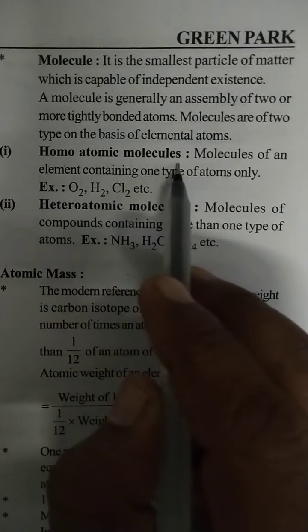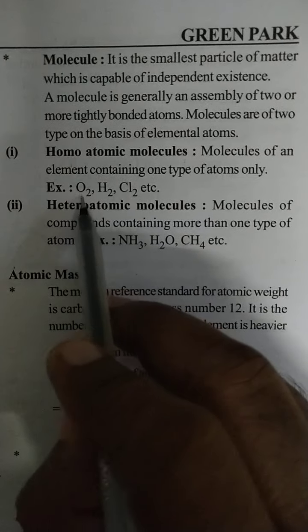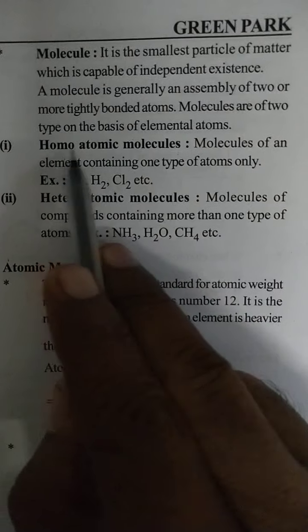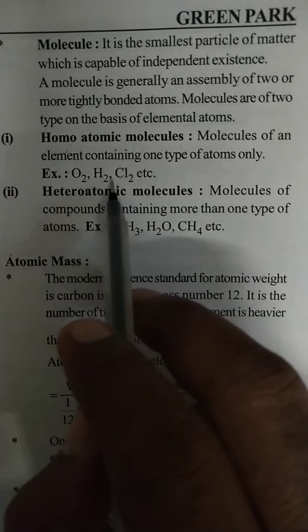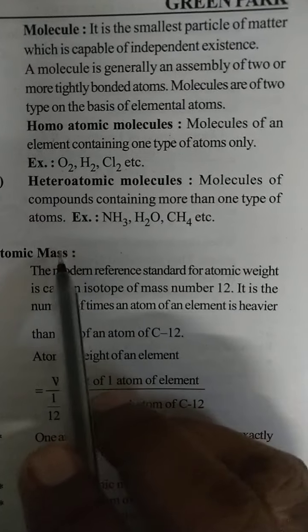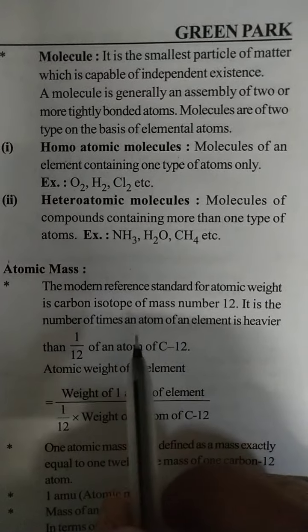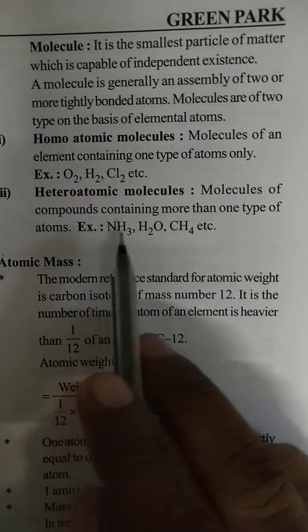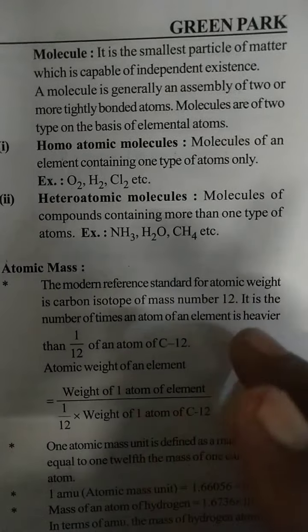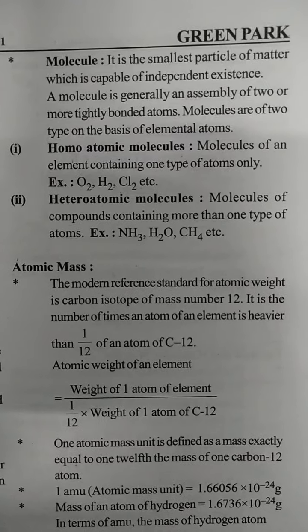Number 1, homoatomic molecule. Homoatomic molecule means the same atoms are connected together. Here O2, H2, Cl2, F2, Br2, I2 are all homoatomic molecules. And heteroatomic molecules are molecules of compounds containing more than one type of atom, like ammonia, water and methane gas. These are the types of molecules, homoatomic and heteroatomic.